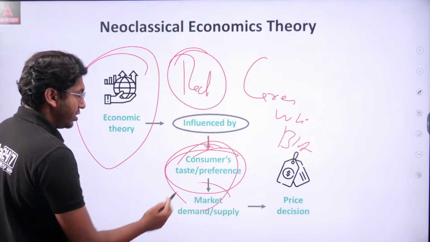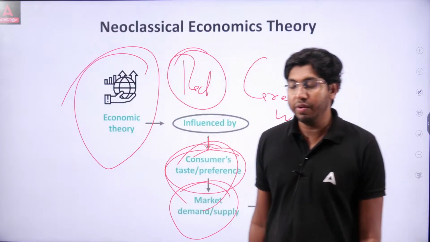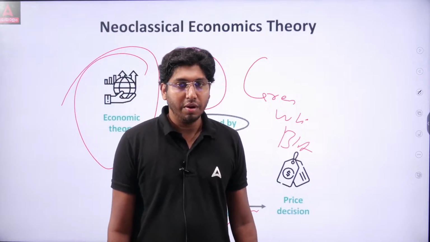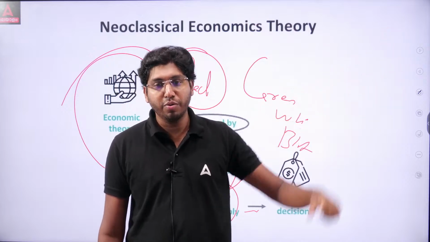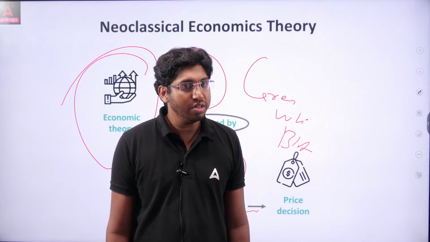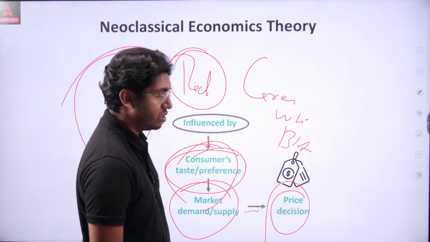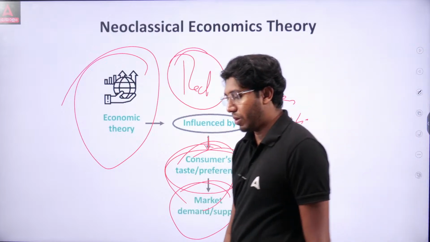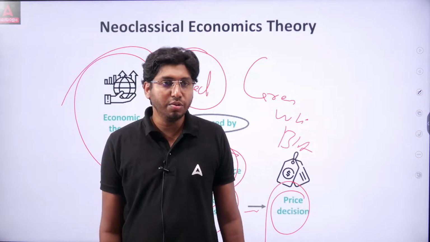Then the market is also determined by demand and supply. When the demand for a particular product increases, supply increases. Demand for a product increasing means consumers are willing to spend money on that particular product. Finally, this all decides the price. Price also decides for a particular product. Price is important.